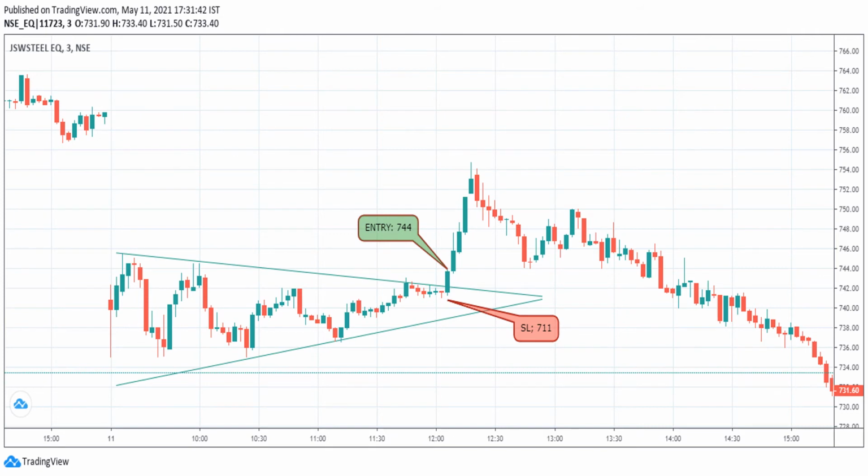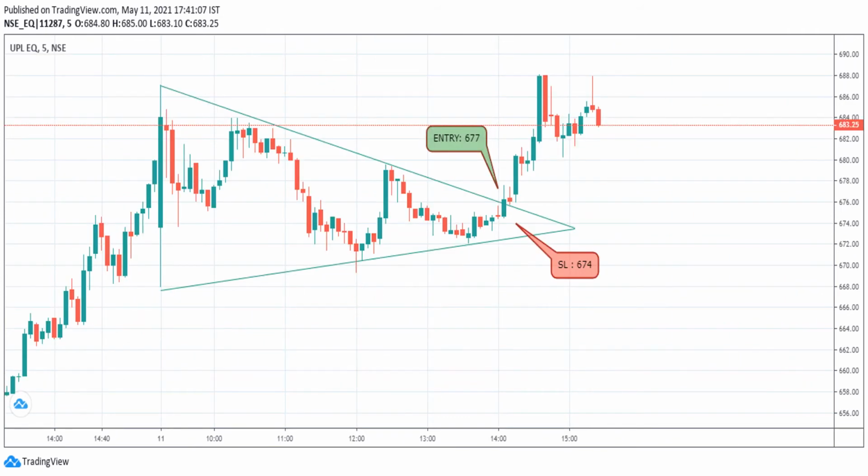Next example is UPL. It has also formed the triangle pattern on 11th May in the 5 minutes time frame. I'm going to take entry once the breakout is given at 677, and the SL I'm going to give in this also will be the low of the breakout candle, because if you give the lower base of the triangle pattern it will be more than 5 rs.